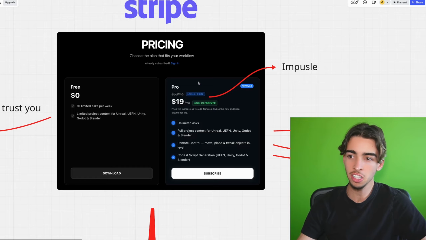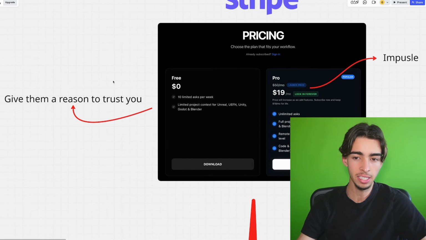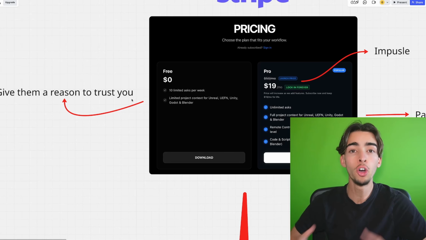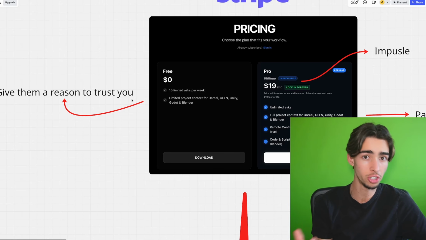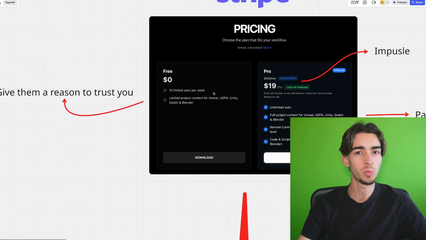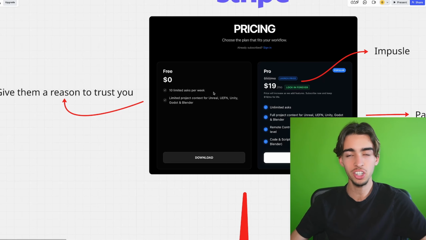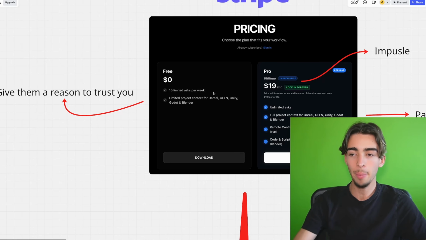There's a free tier and a pro tier. The free tier gives the users a reason to trust you. It's essentially the trial. It hooks them into your app, if it's actually good, of course. If it's bad, this doesn't work. Scrap all that. So make sure that when you're in with Cloud Code, the app is actually good.